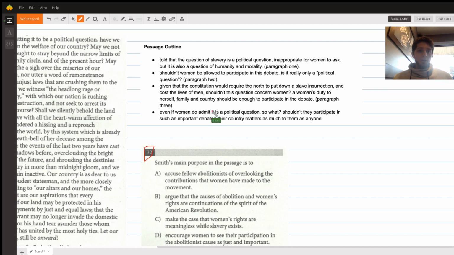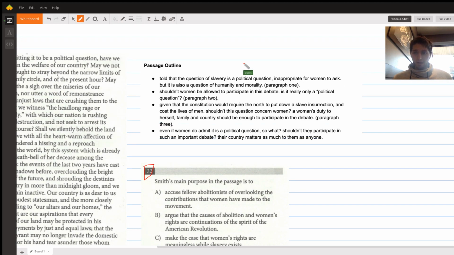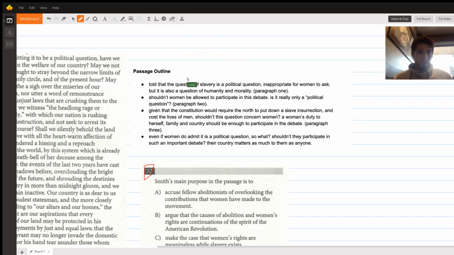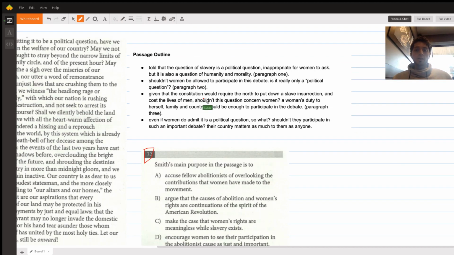And let's walk through. So first thing is, this is like a passage outline, which is a little hard to see. Let me move it just a little bit so you can see it a little better. Okay, so this is the passage outline. We don't need to go into too much depth here. Obviously, we're not going to write this. We're not even going to take notes like this. But this just is for us to have a quick impression.